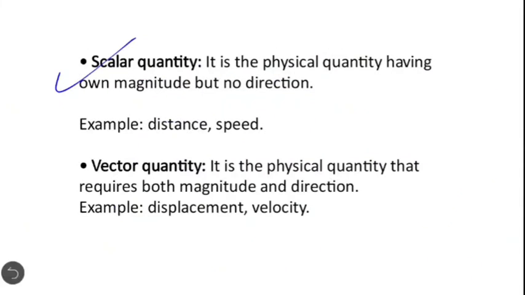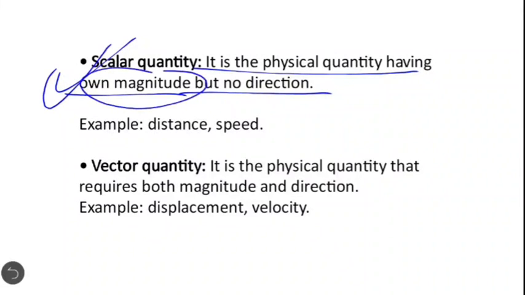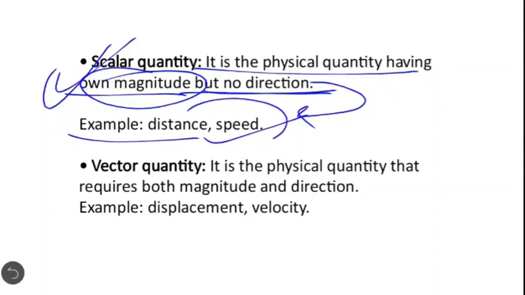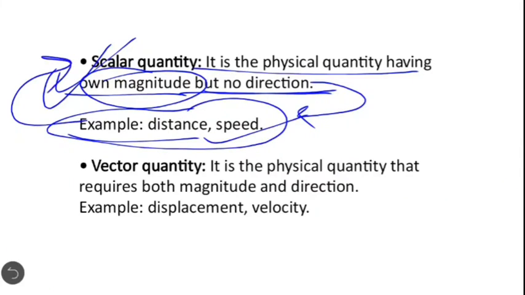Now, scalar quantity. It is a physical quantity having magnitude but no direction. It means a scalar quantity has magnitude but no direction. For example, distance and speed are scalar quantities. They have only magnitude and do not require any direction.